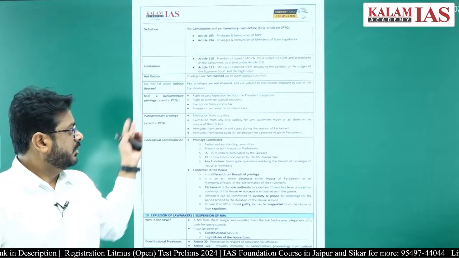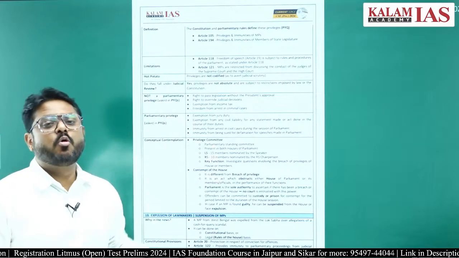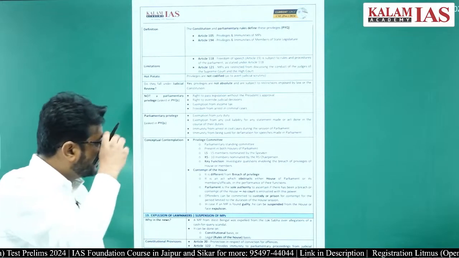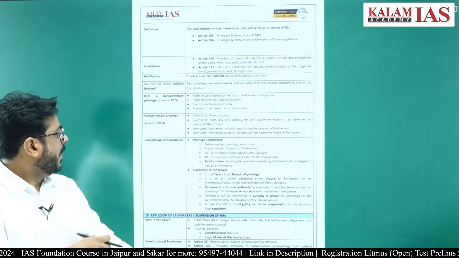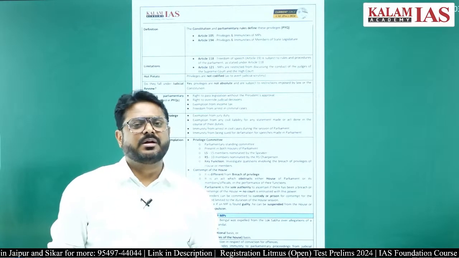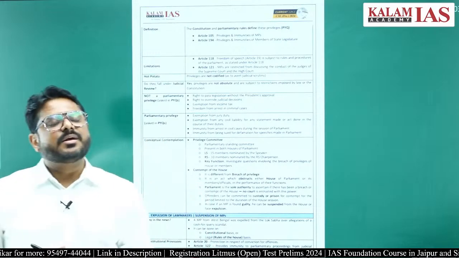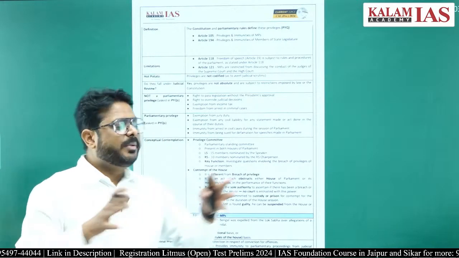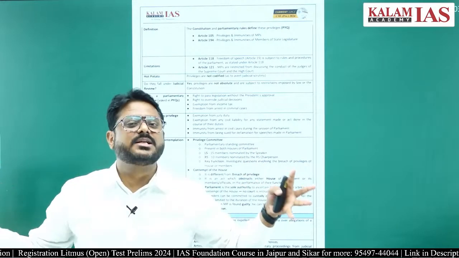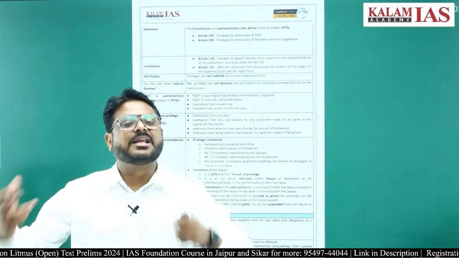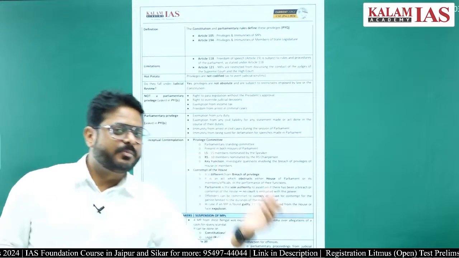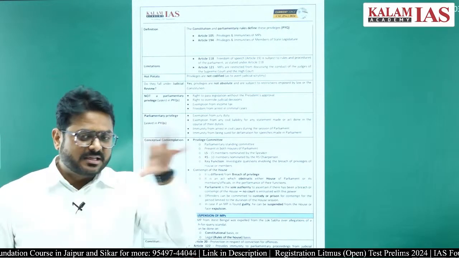Means the contempt of court cannot be done. So, such kinds of provisions are there, like freedom from arrest in the criminal cases. These parliamentary privileges will be there for the civil cases as well as for the criminal cases. In the civil cases, the trial cannot go on while the session is there, plus 40 days before the session and 40 days after the session, that cannot happen.